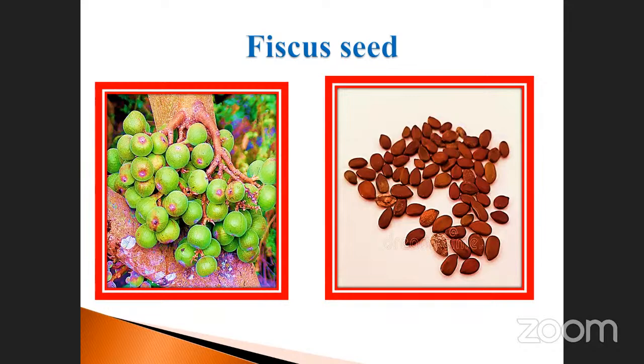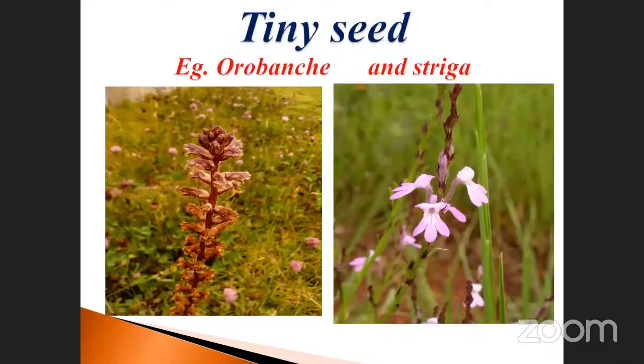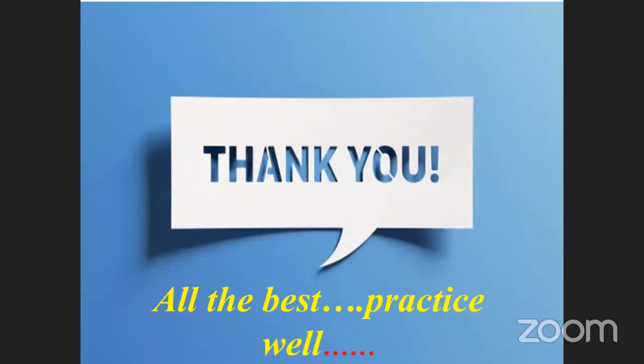That's why it is considered tiny seeds. Note it down, very important. Viscum, a parasite, and these two, Orobanche and Striga. This is a very important thing. And that's all about the lesson today, because we finished sexual reproduction in flowering plants.